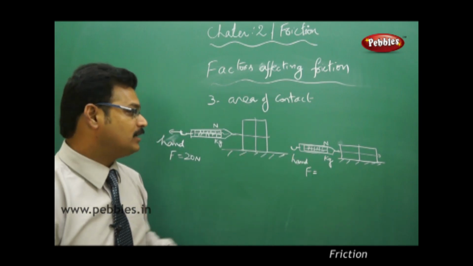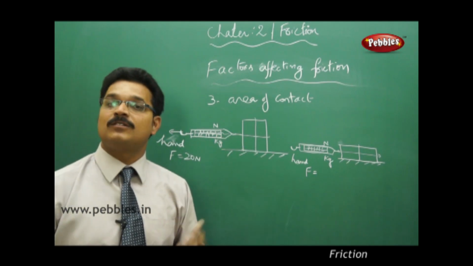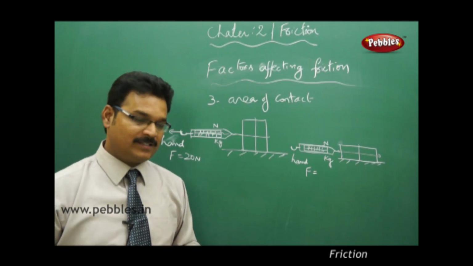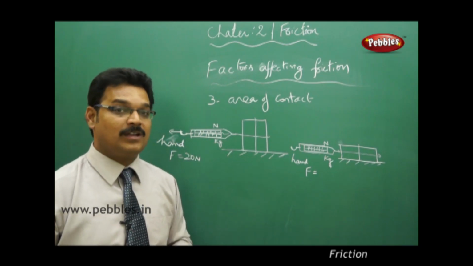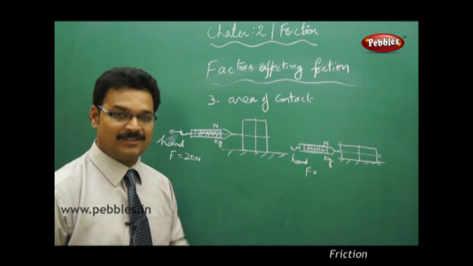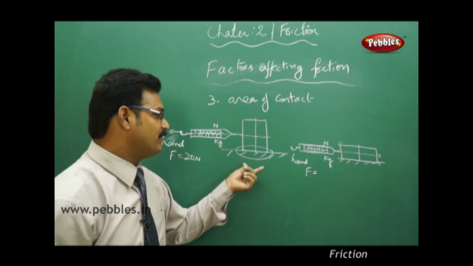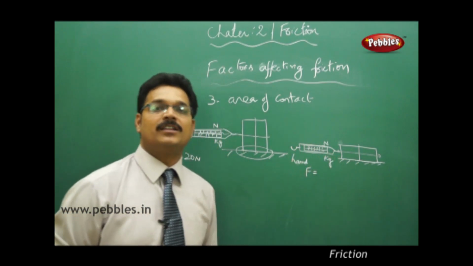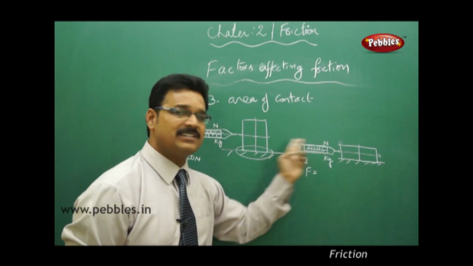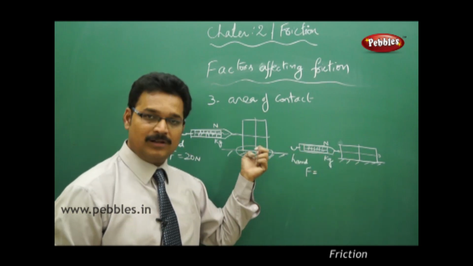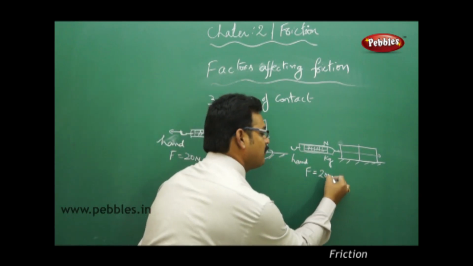Now the question is, here is the force more, or is it the same as in the previous case? What do you say? Yes, you are correct. Friction force depends upon the weight of the body and the type of surface only, not on the area of contact. How much area is in contact doesn't matter, whether it stands vertically or horizontally on the surface. It depends upon weight only. And in both cases the block has the same weight. Therefore, when you pull the block in the horizontal direction using the spring balance, the same amount of force applies here also.